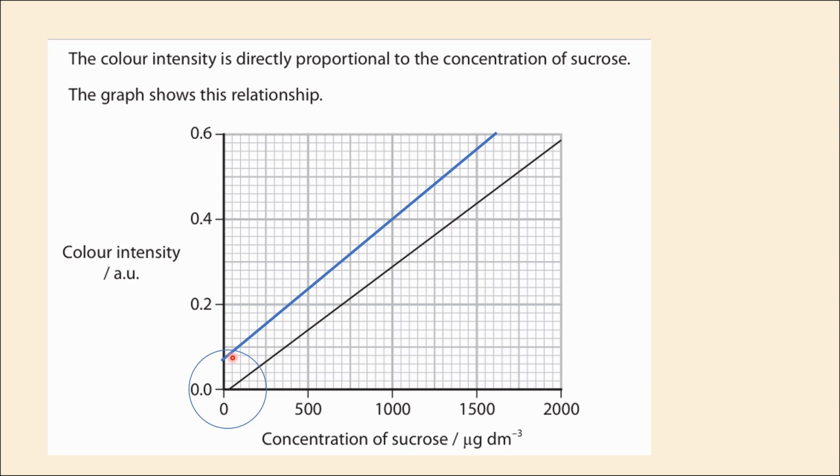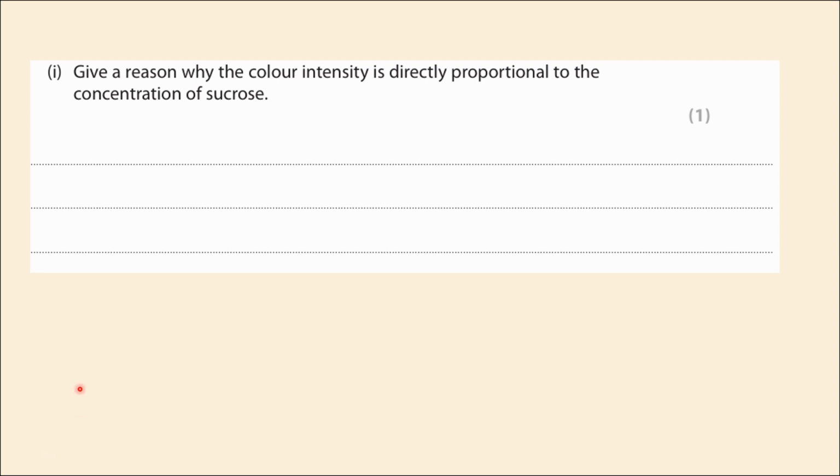This can mean that the machine has a baseline color reading or some contamination that is causing false positive results. So understanding this concept is important because future questions might modify this scenario, testing your ability to interpret changes in graph behavior and what they could mean about the system's accuracy or sensitivity. Now we will look at the questions one by one.